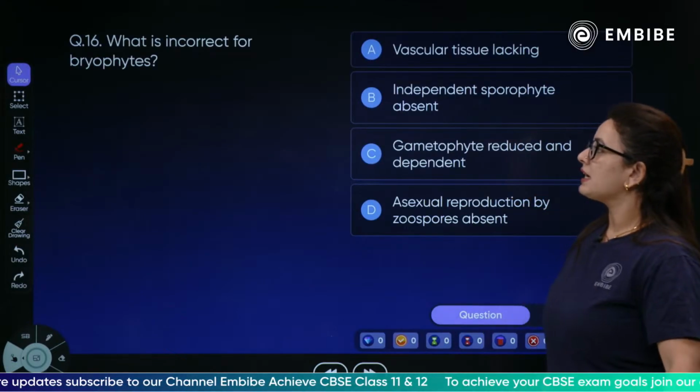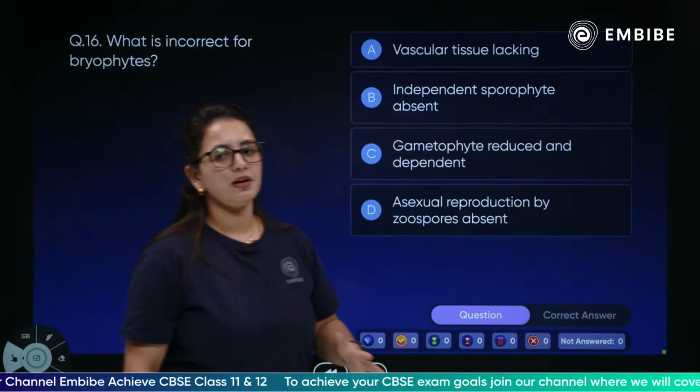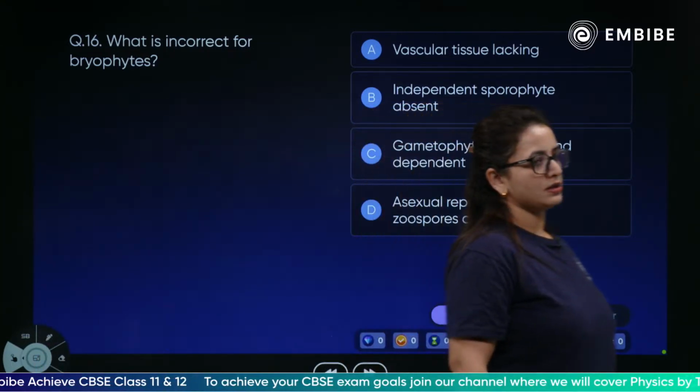Next, what is incorrect about the bryophyte? Which among these is an incorrect statement related to the bryophytes?